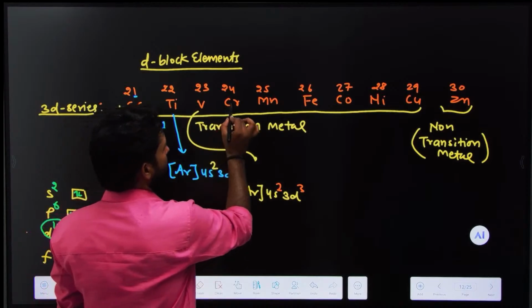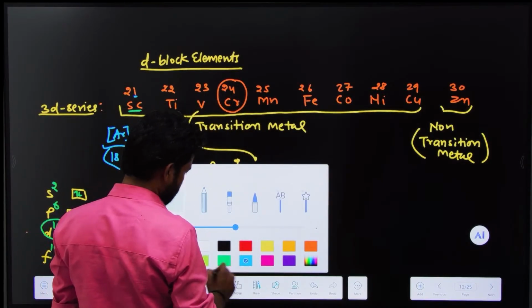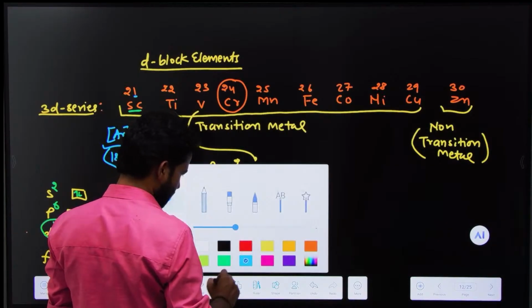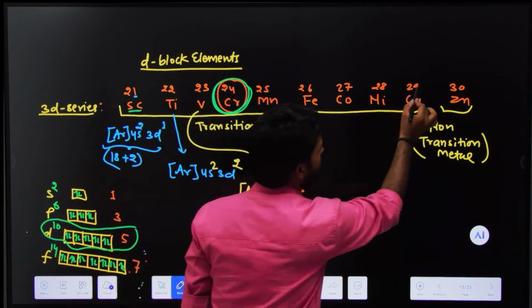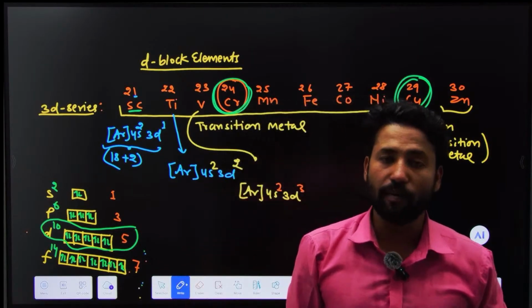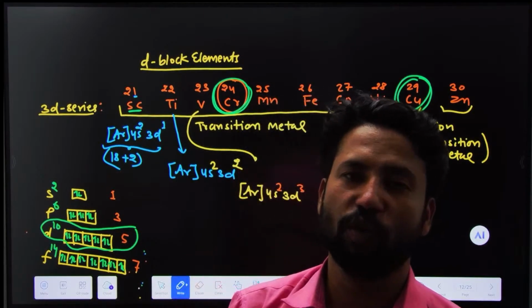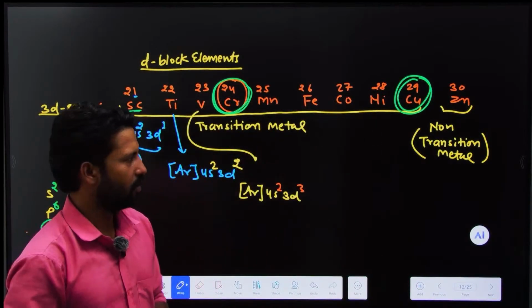Okay, look here, there are two exceptions that are very important and always asked in examinations: chromium and copper. These are two exceptions, and there will come another rule that is known as Hund's rule, however you want to spell it.